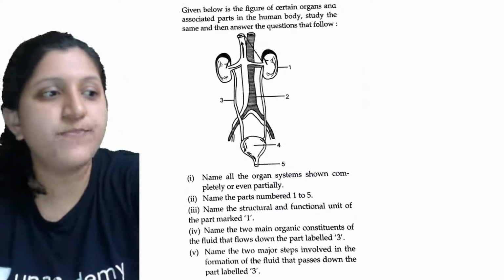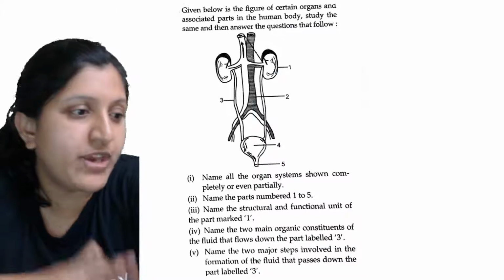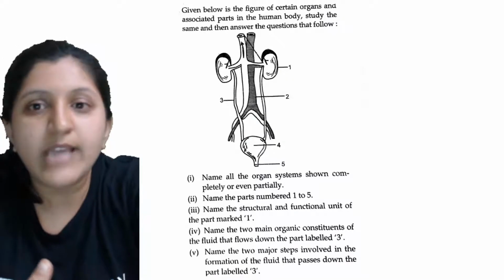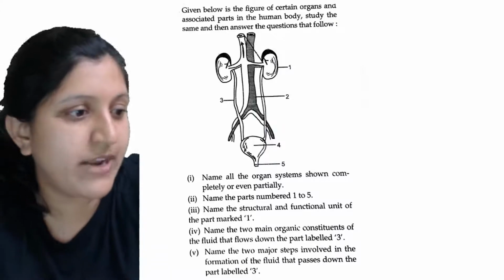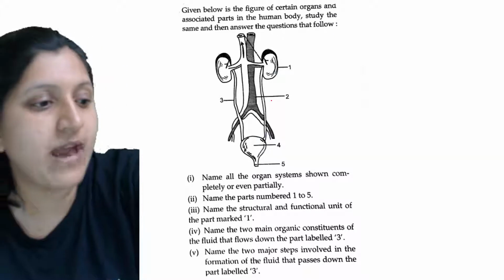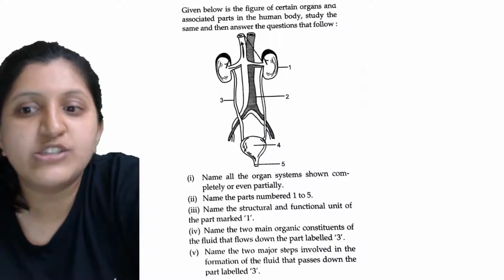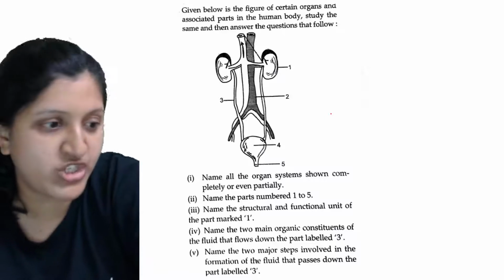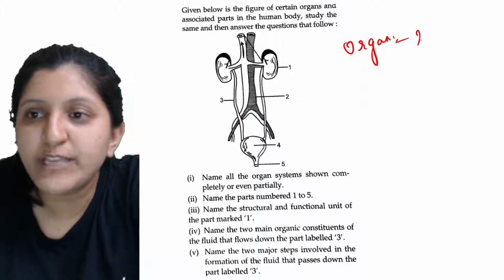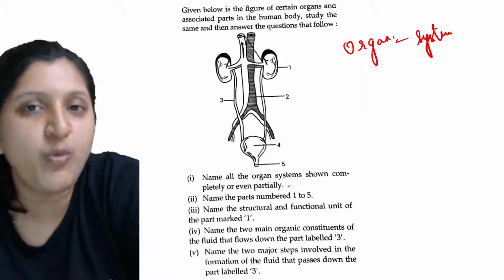The next question says: given below is the figure of certain organs and associated parts in the human body. Study the same and then answer the questions that follow. Name all the organ systems shown completely or even partially. So what all organ systems do you see here, whether complete or partial?